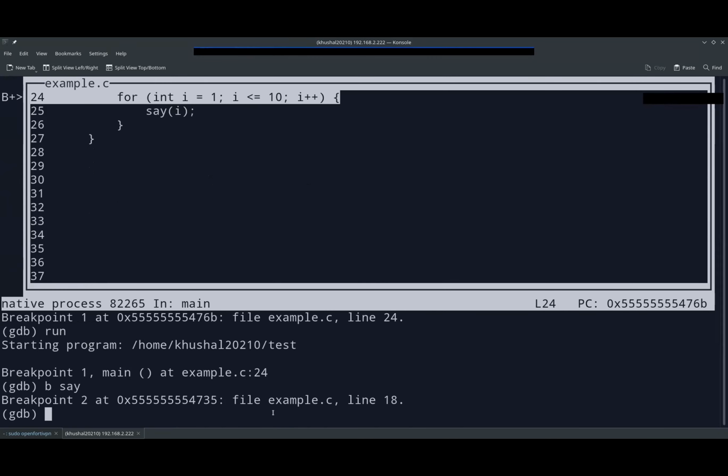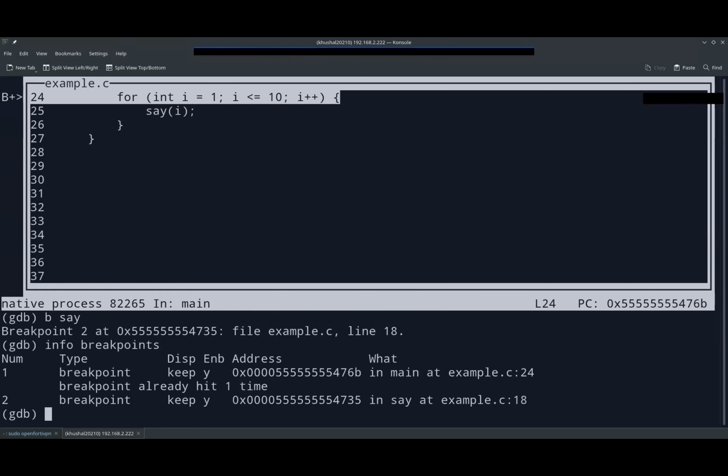We can see all the breakpoints by info breakpoints. So we can see right now there are two breakpoints in our program. One is at main, line number 24, and one is at line number 18 in example.c, where the function name is say.